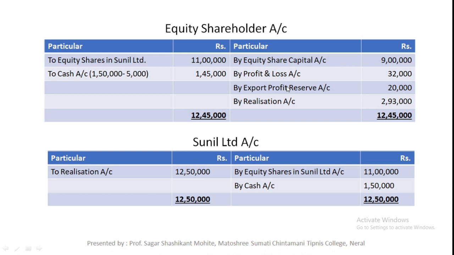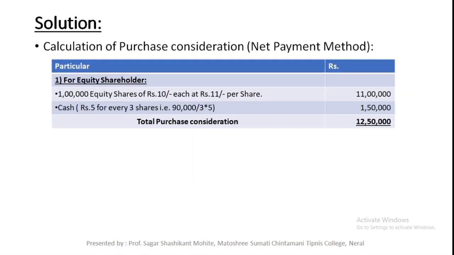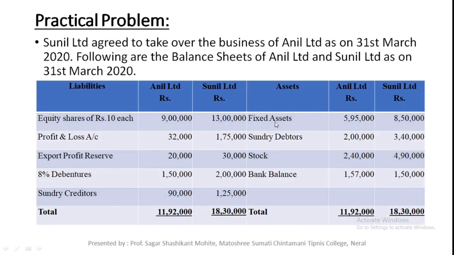After that, next step is transfer of accumulated losses or fictitious assets to the equity shareholder account, but there are no accumulated losses or fictitious assets in the problem, so we will skip that step. After passing those 4 journal entries, the next step is transfer of preference shareholder claim to the preference shareholder account, but in the current problem there is no preference shareholder, so we will skip that step also.